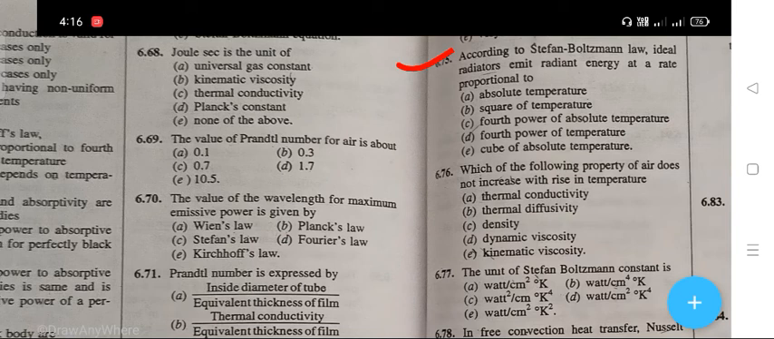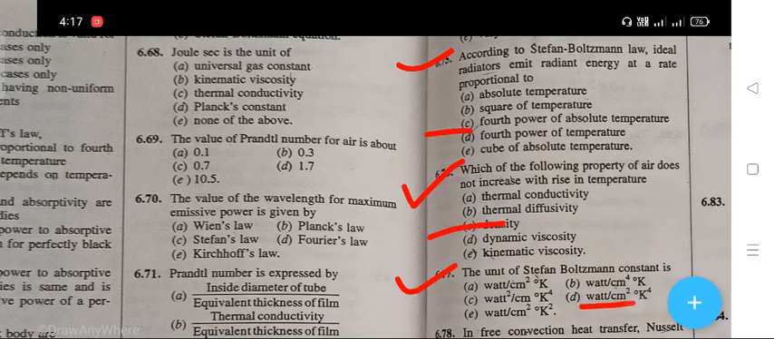The right answer is C. That is your fourth power of absolute temperature. The next question is which of the following property of air does not increase with the rise in temperature? The right answer is C. That is your density. The next question is the unit of Stefan Boltzmann constant is.